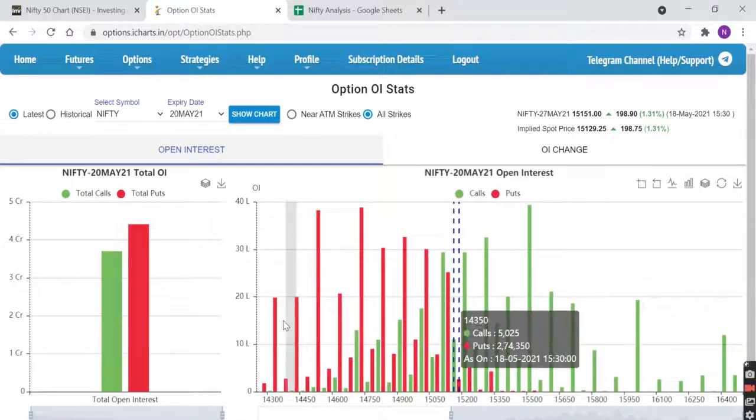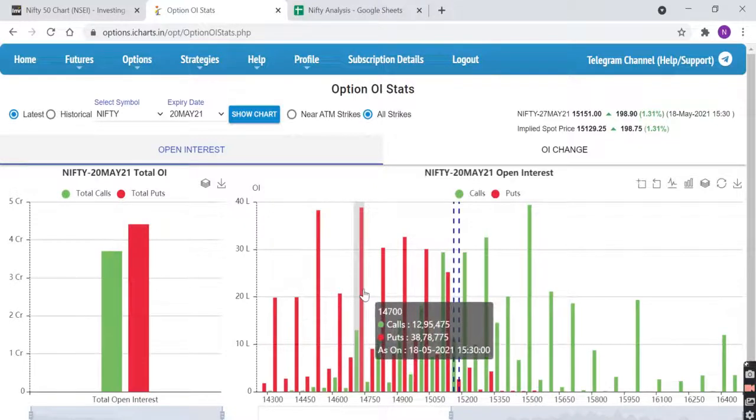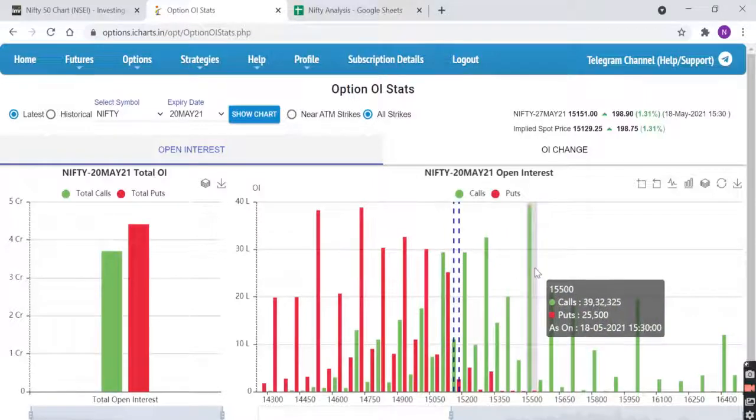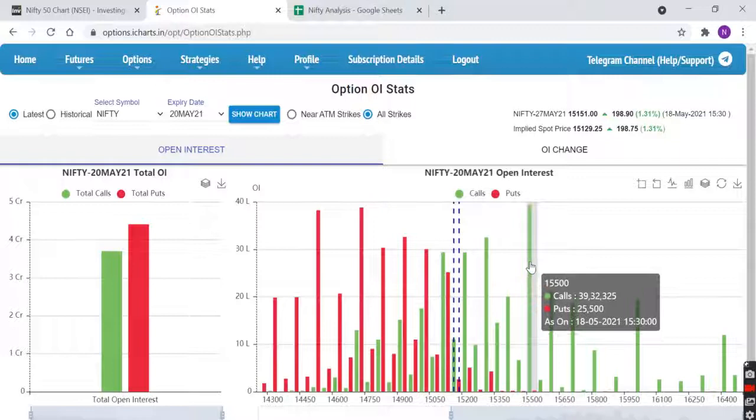If you see, the highest put open interest is now at 14,700. Yesterday also it was there. On the call side it has gone to 15,500. So hardly 2 days are left, so we cannot take any action based on that. But yes, from 15,000 the highest call open interest has shifted to 15,500.